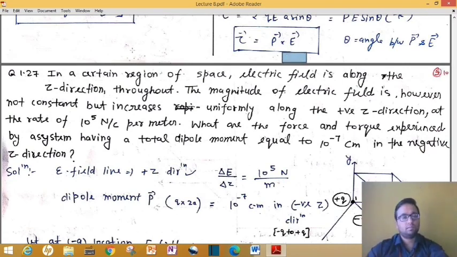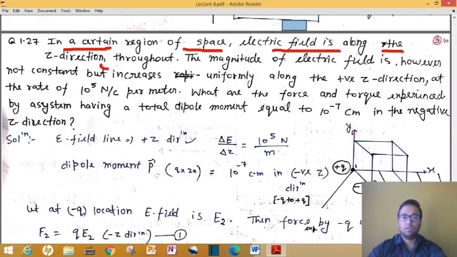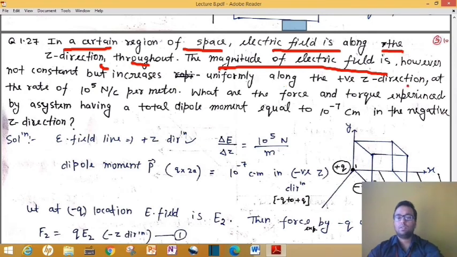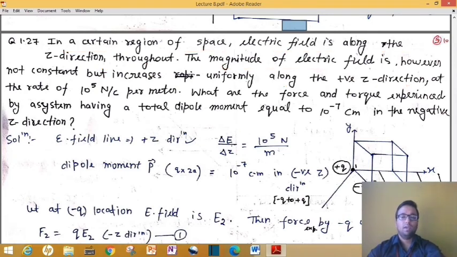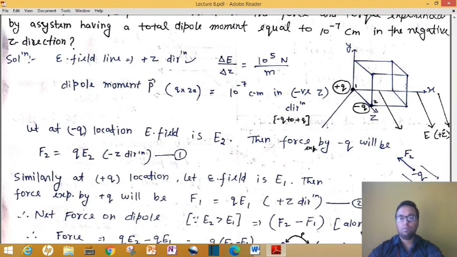Now see the next question. This is example number 1.27. You can open your NCERT book as well, and there also it is mentioned, or from here you can read. In a certain region of space, the electric field is along the z direction, and throughout, the magnitude of the electric field is however not constant but increasing uniformly along the plus z direction. First read the problem carefully and then look at the solution part. Read it from your book. Here we understand its solution.